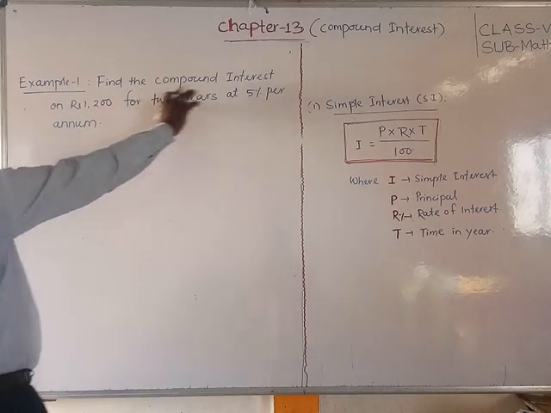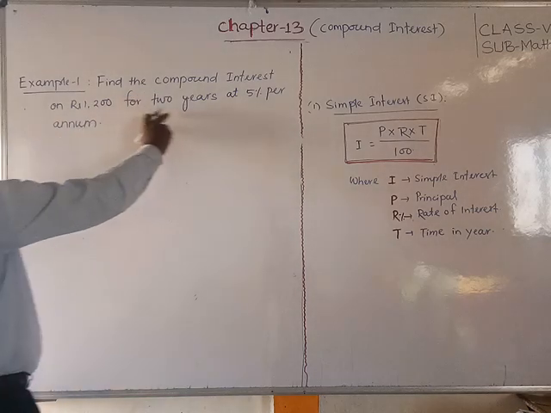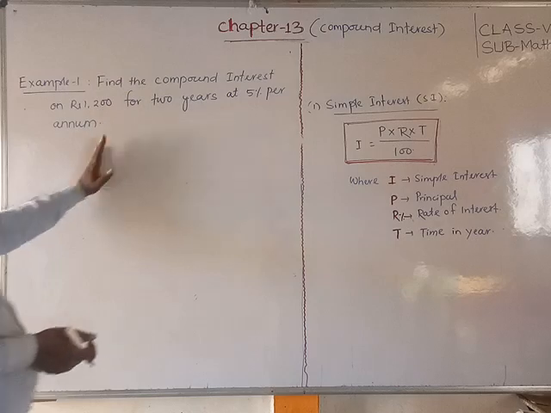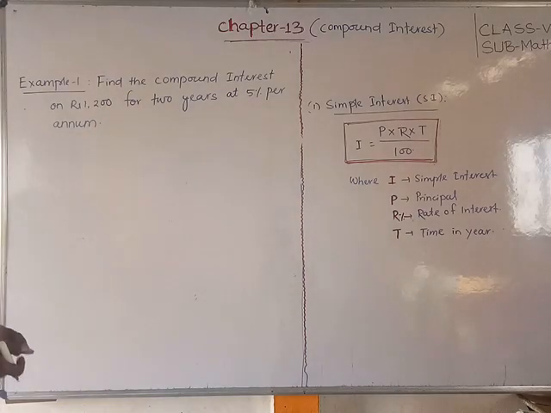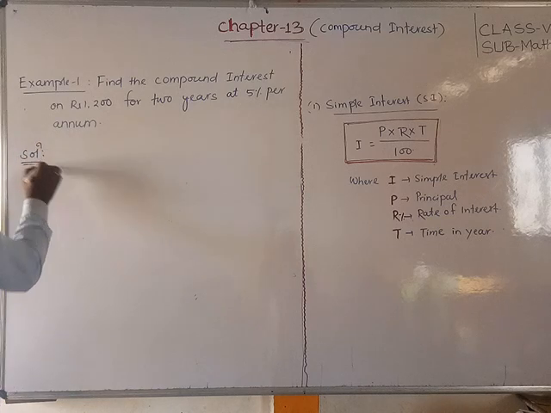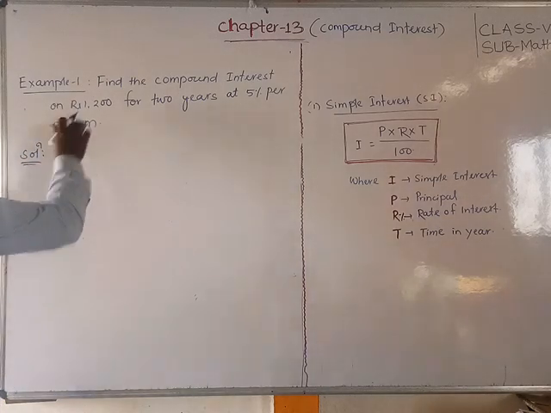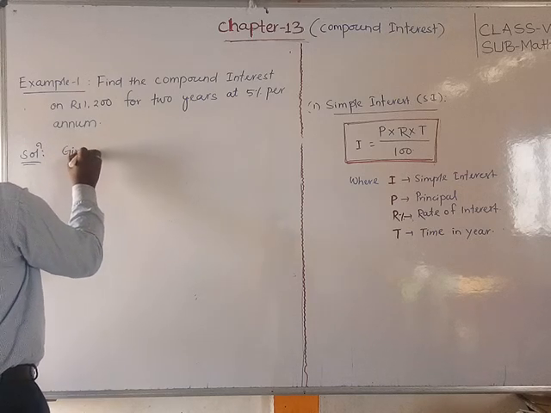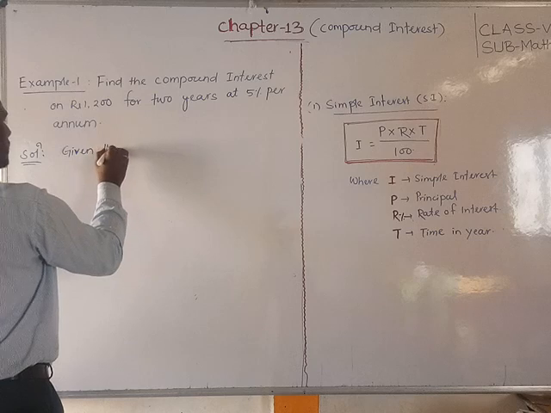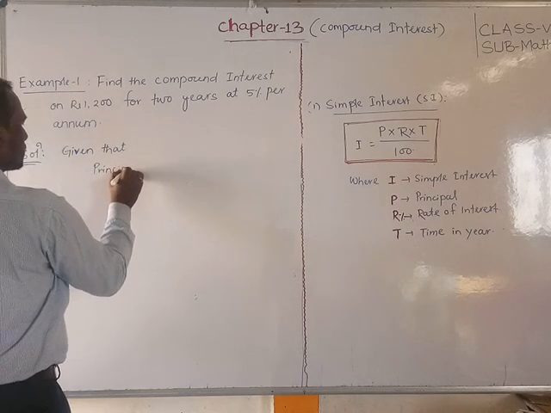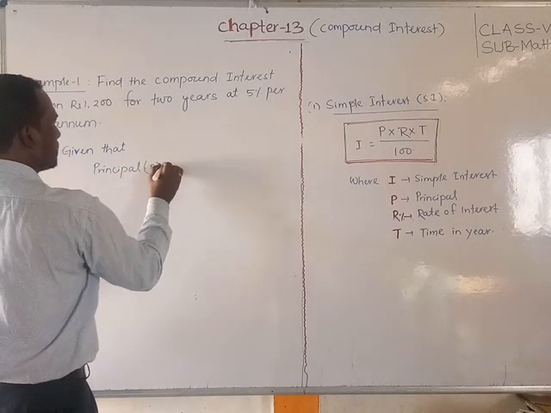So find the compound interest for 2 years. There is also a different formula, but first we can find it using simple interest. The second method is the compound interest formula. Okay, solution. So write down, students. First of all, what is given? Given that principal P is equal to how much?